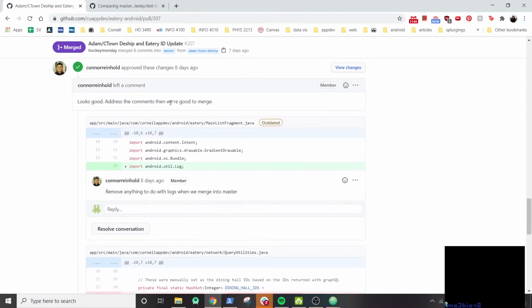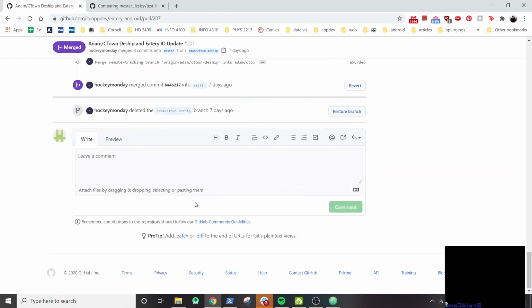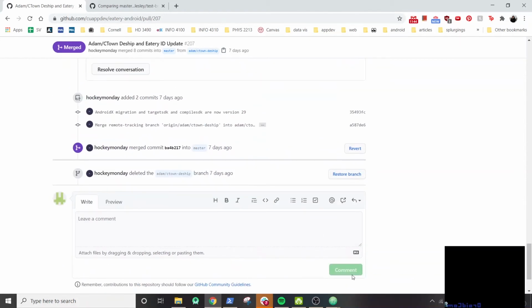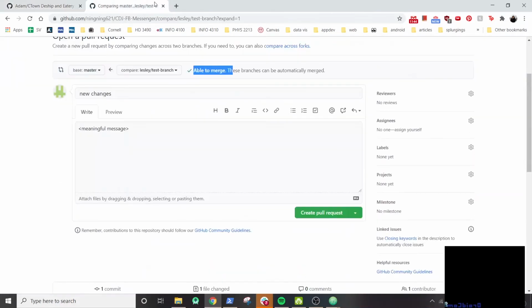But you can make comments, and within the comments, you can highlight certain parts of the code, which is really nice. And you can also write a comment before the branch was restored. I can also write a comment as well. Okay, nice.